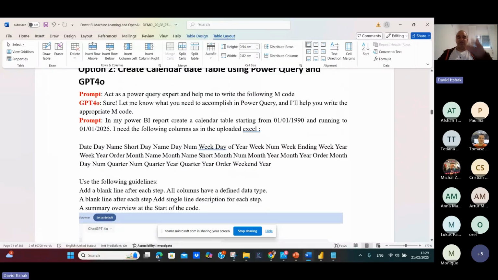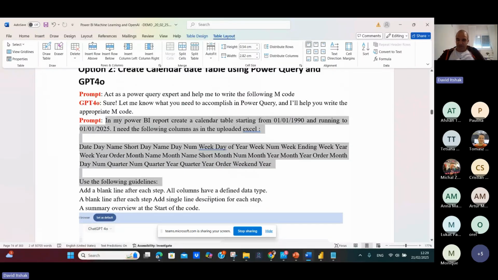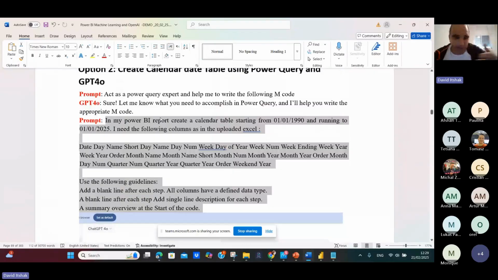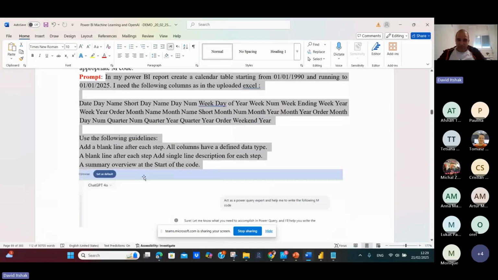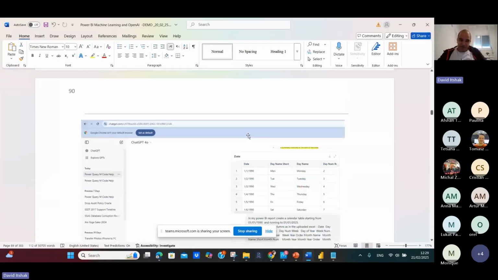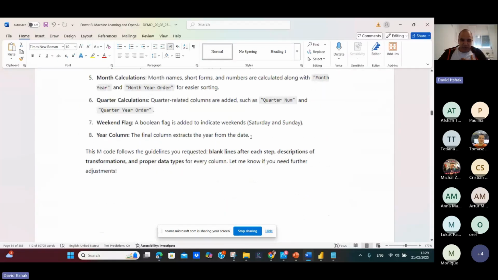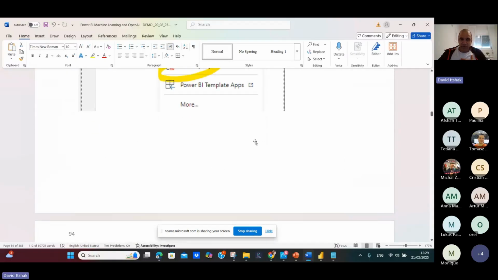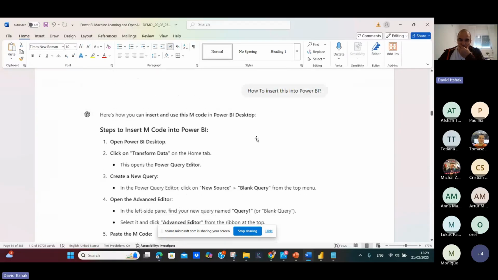Prompt. And I will just give it the descriptions. I have to create, how to build the calendar. In my Power BI, I create a calendar starting of blah, blah, blah. Use the following guideline. Add a blank line. And if you go to ChatGPT, it will give you the code to create it.